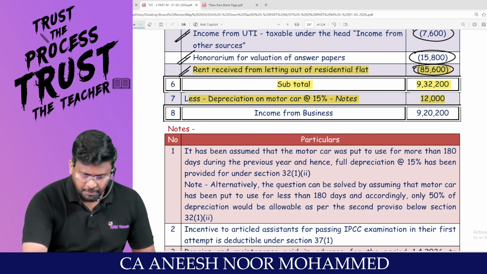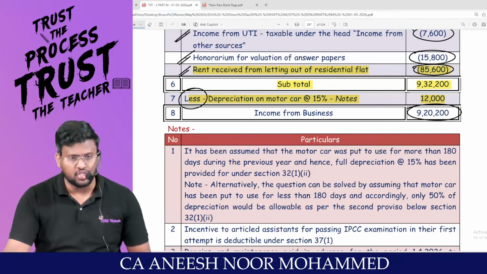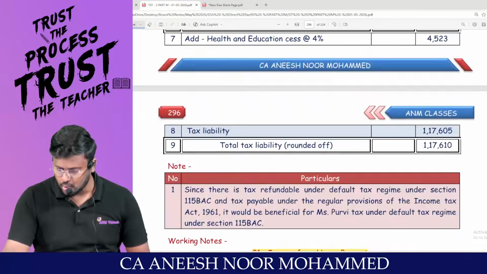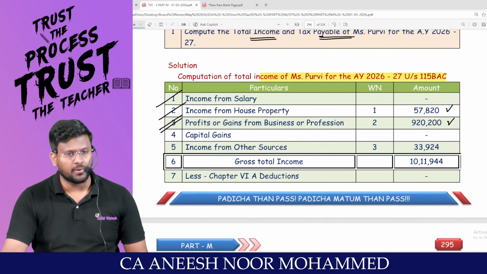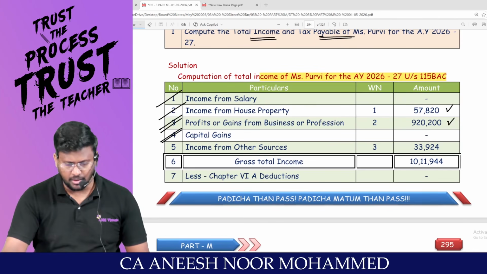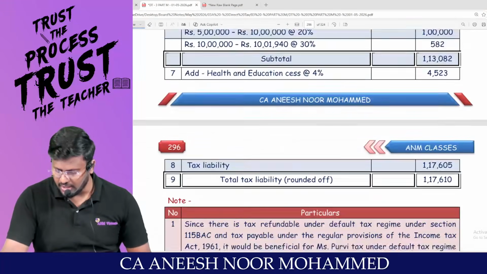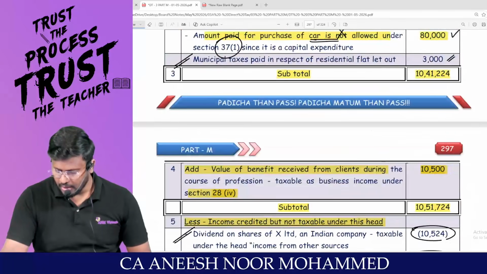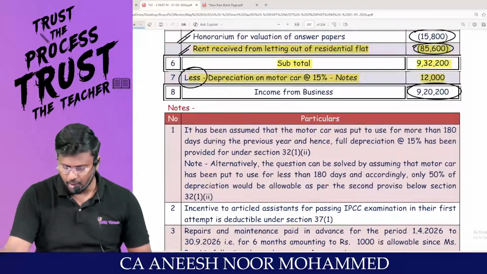This subtotal is before depreciation, so I'm supposed to reduce the depreciation. You'll be getting, sir, PGBP 9,20,200. That's what they have written here, 9,20,200. Any problem? No capital gain information given. Sir, IFOS, immediately parallelly we finalize 33,924. Look at here, man. 33,924 is the IFOS. Any problem?